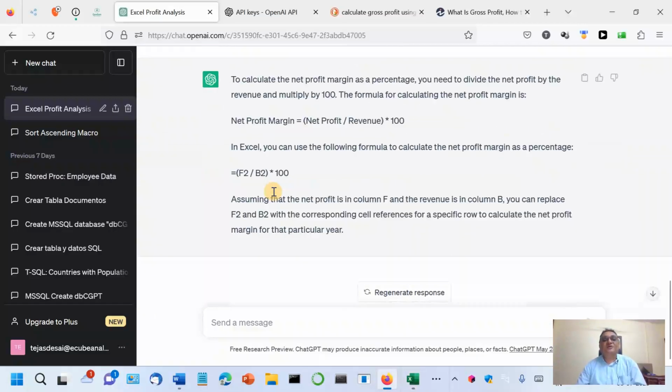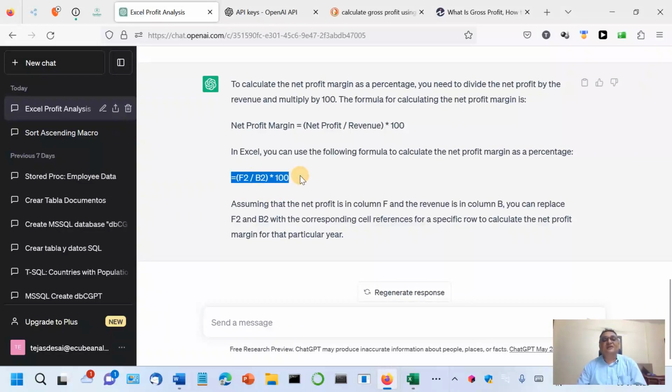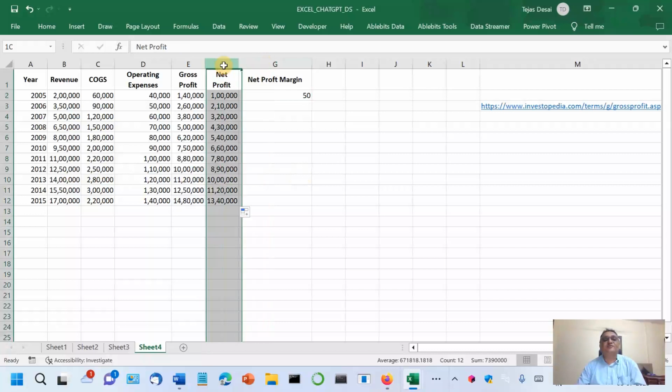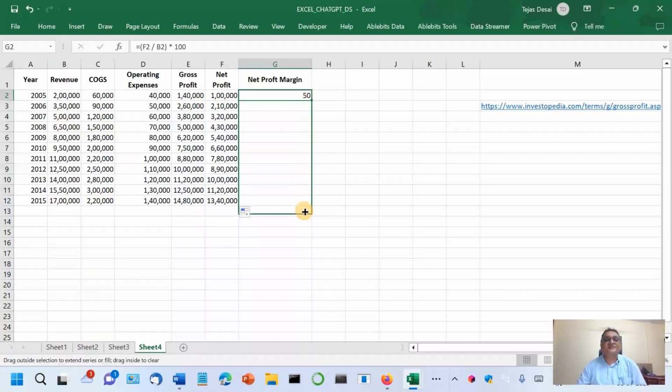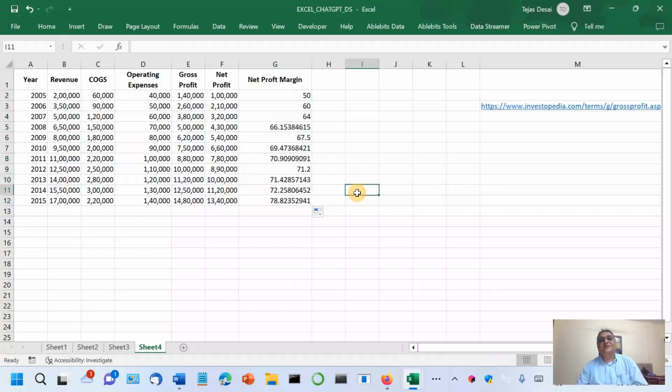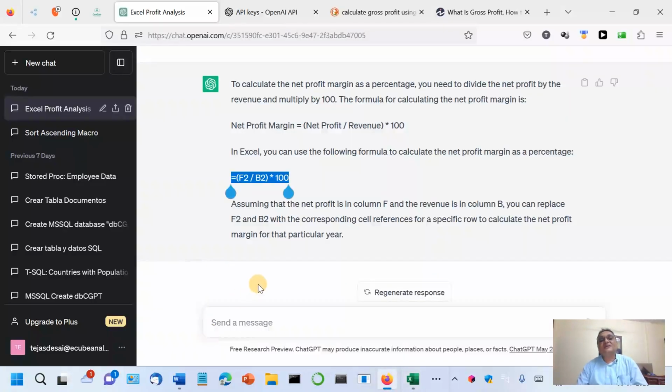Okay. Now net profit margin. So here it has given the correct formula with correct cell references: F2 divided by B2, net profit divided by revenue and multiplied by 100 because I asked for margin in percentage. Okay, so this is the net profit margin. So what is the lesson from this lecture? The lesson is that while you use ChatGPT for numbers or Excel, please be careful. And of course, somebody may say that all these things can be done by built-in features in Excel. Yes, I know that, but this is just for trying ChatGPT with Excel.